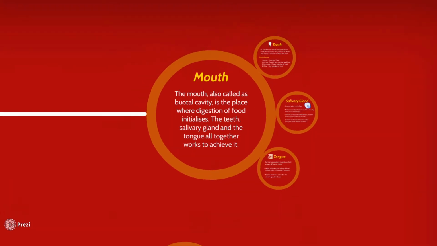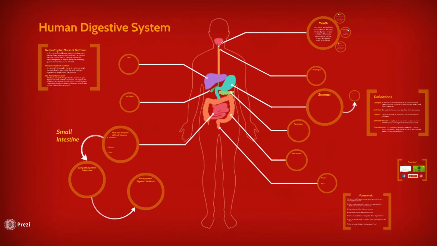Moving on, the next part is the esophagus. So we saw the initiation of digestion inside the mouth. The next thing that comes is a huge tube over here, which is called the esophagus and in general can be called the food pipe also. This food pipe connects the mouth to the stomach, which is present over here. So we will see what the esophagus does.